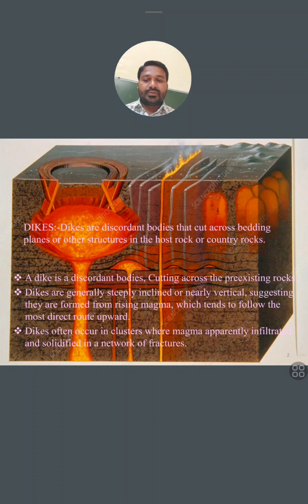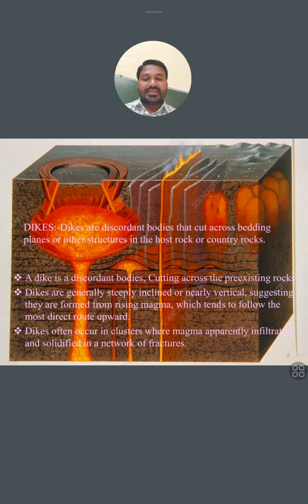Almost always it is vertical, but sometimes it looks somewhat steep if the pre-existing rock gets changed by an earthquake or structural faults. So it shows some variation sometimes, but almost always it is vertical.